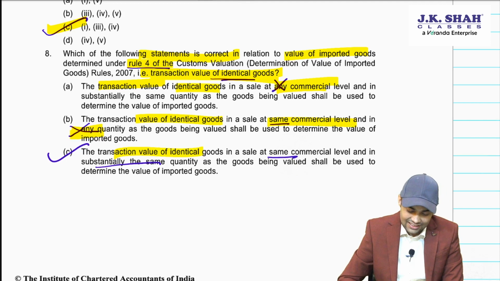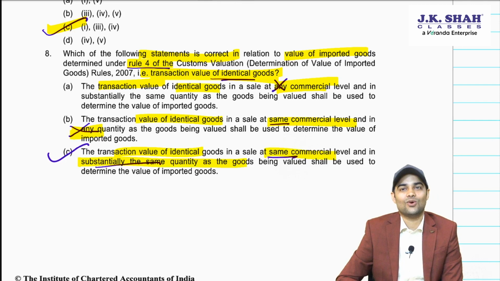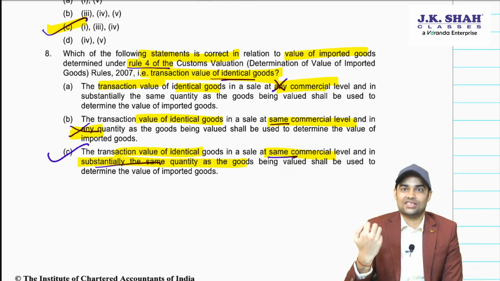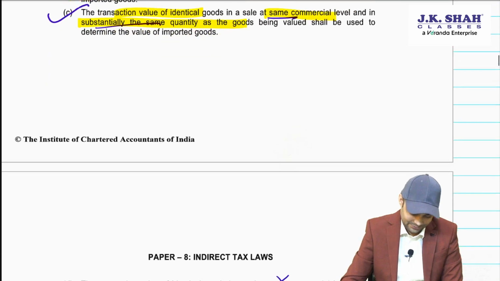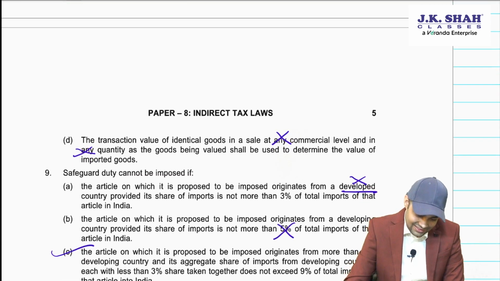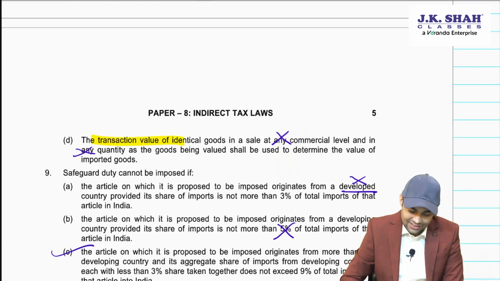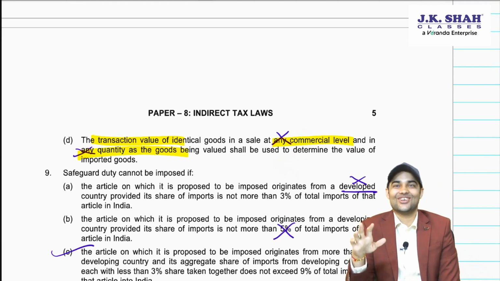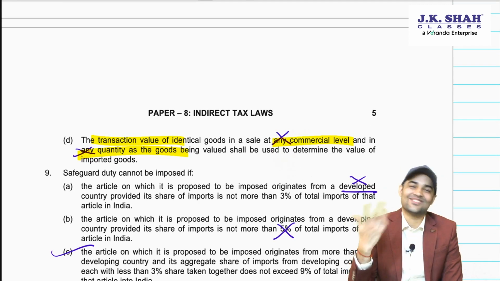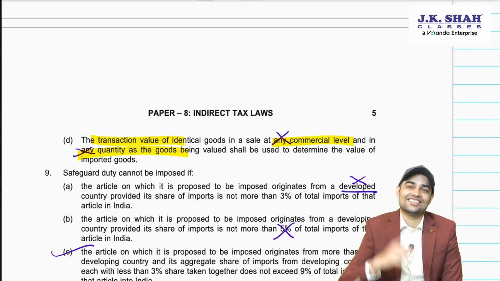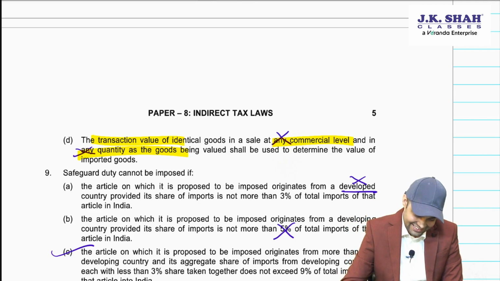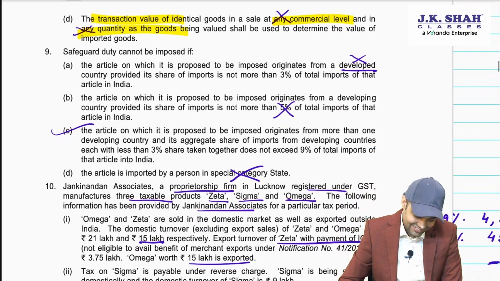Transaction value of identical goods at same commercial level and substantially the same quantity. This seems to be correct. Nothing is wrong in this at the first reading. Then let's see the last one. Transaction value of identical goods at any commercial level, any quantity. This is nonsense. This is surely wrong. So the right answer would be same commercial level, substantially the same quantity. Okay, great. Let's see 9th one.